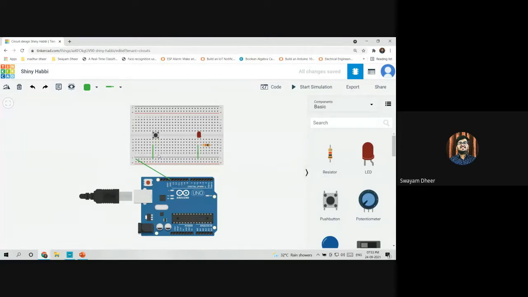Now I need to connect the devices to the particular pin. It's your choice, you can do it with any pin. I'll connect my LED to pin number 12 and my push button to pin number 2. So I'll be taking my push button to pin number 2 here. Can you please slow down a little? You're going too fast. By mistake, I joined the other two lines. How do I remove the line? Just click on the line and then click on delete. So it will be deleted.